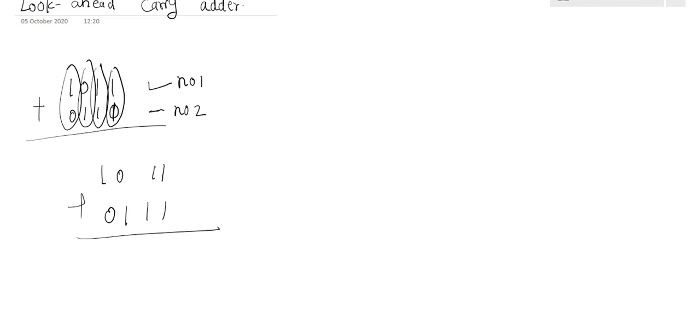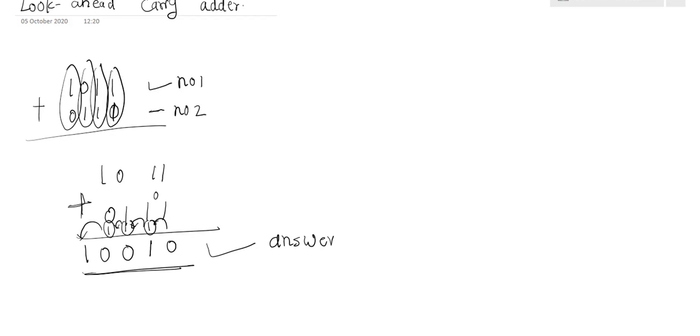To perform this addition, what is the result now? A carry is generating, and then again a carry is generating, and again a carry is generating. Clear? Means the final answer is generated by considering the carries generated from the lower bits to the higher bits, and then from lower bits to the higher bit as the MSB of my sum.